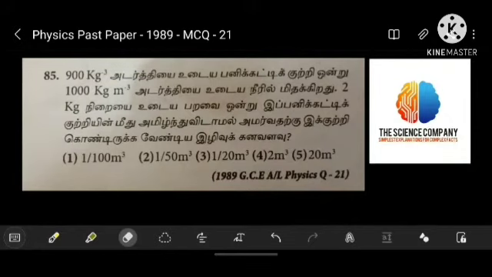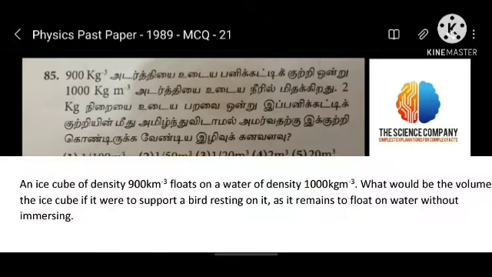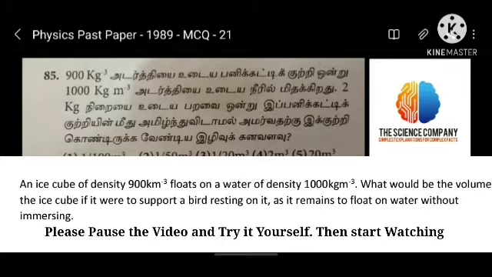Right, this is a very old question, so I couldn't find an English medium paper. So bear with me. An ice cube of density 900 kilogram meter minus 3 floats on water of density 1000 kilogram meter minus 3. What would be the volume of the ice cube if it were to support a bird resting on it, as it remains to float on the water without immersing?